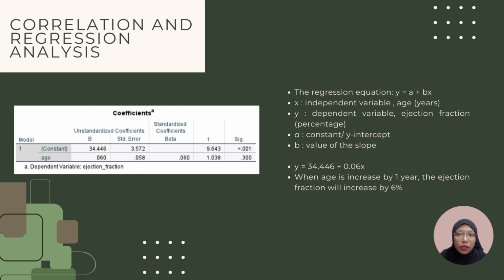With the complete information that we have obtained, thus the regression equation is y equals 34.446 plus 0.06x. In short, when age is increased by 1 year, the ejection fraction will increase by 6%. From this table, we can find that there is no relationship between the age and the ejection fraction.